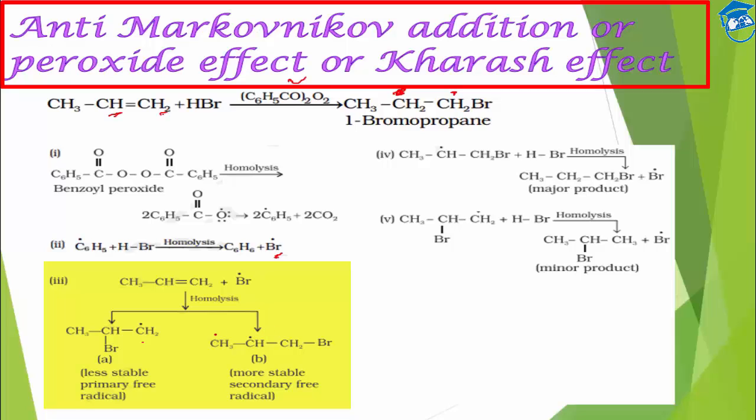So the reaction will proceed via this mechanism, and then again the free radical will attack the HBr molecule because this bond is weaker. Then we will get 1-bromopropane as the major product, and the other product will be in very small quantity, a minor product. In organic chemistry we focus more on the major product. So if we have to write, please mention 1-bromopropane as the product.